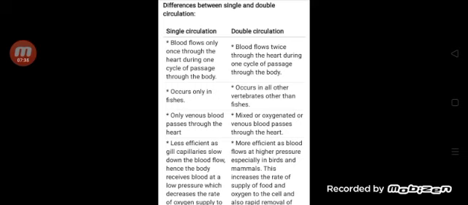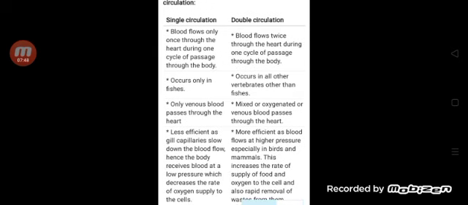Only venous blood passes through the heart in single circulation. Less efficient as gill capillaries slow down the blood flow. Hence, the body receives the blood at a low pressure, which decreases the rate of oxygen supply to the cells. This is about the single circulation.